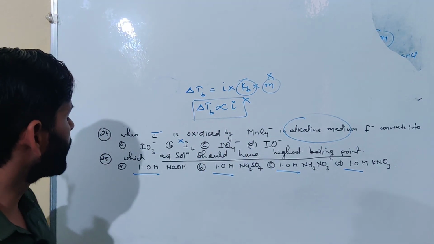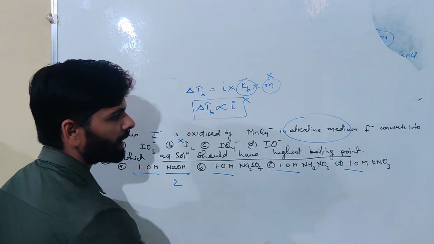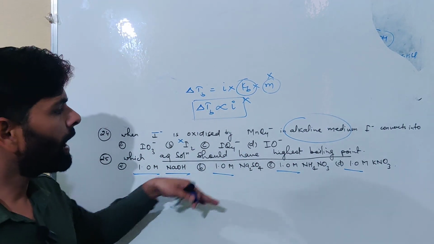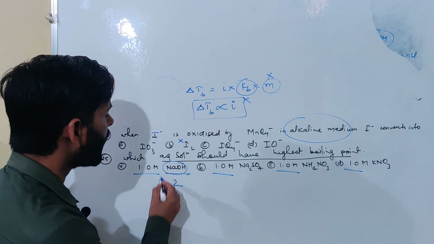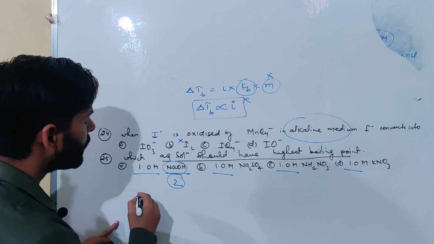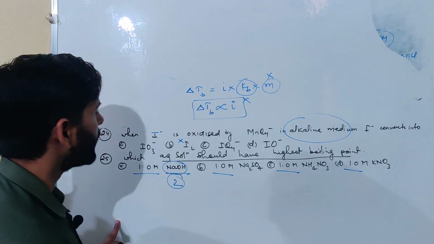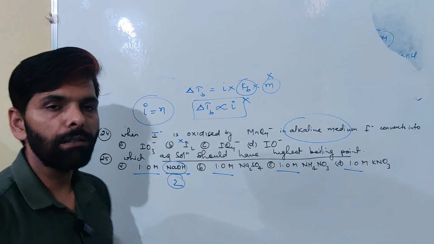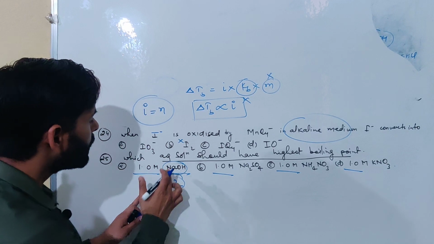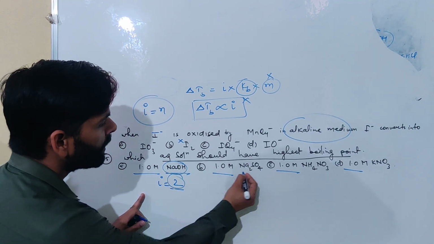Now see, the van't Hoff factor of NaOH will be 2, because all these salts or bases are very strong, so they will completely ionize. We know that when the salt or compound completely ionizes, in that case i is equal to n, van't Hoff factor is equal to the number of ions. So NaOH will dissociate to give 2 ions, so i will be 2.